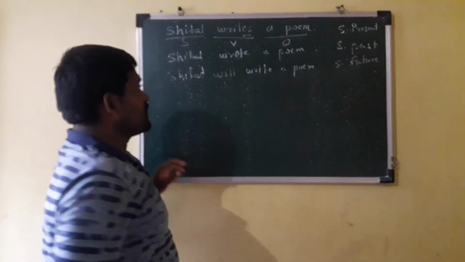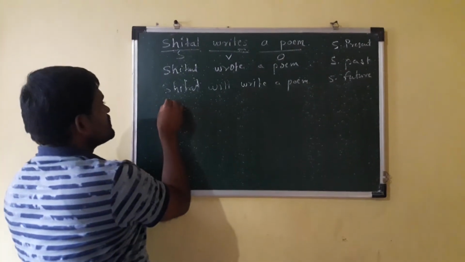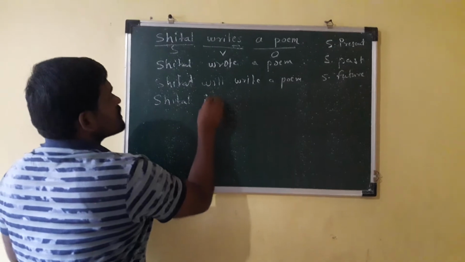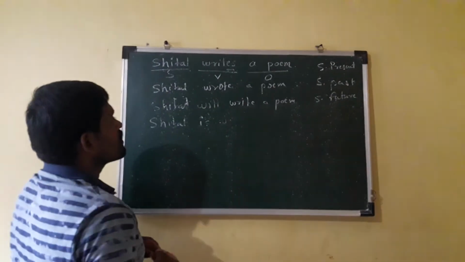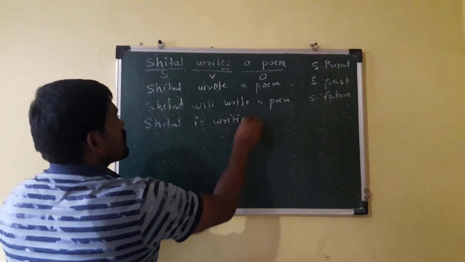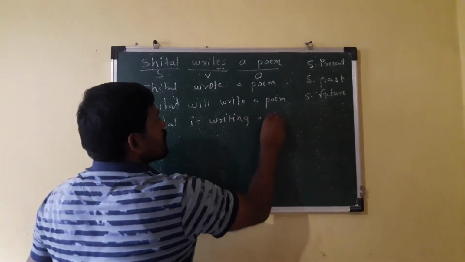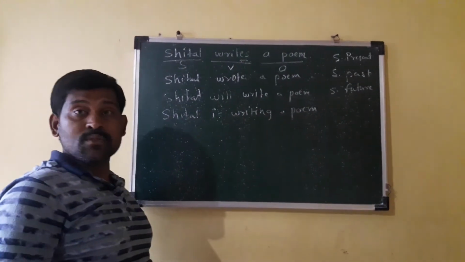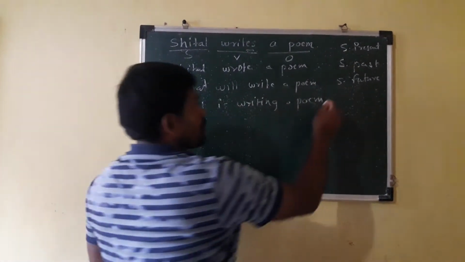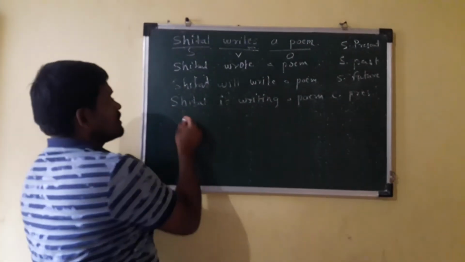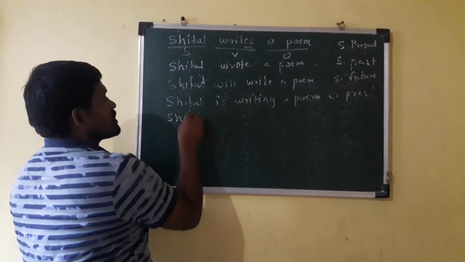Now continuous present tense. Sheetal is writing a poem. Subject plus am/is/are plus verb 4 plus object, that is continuous present. Now see continuous past.